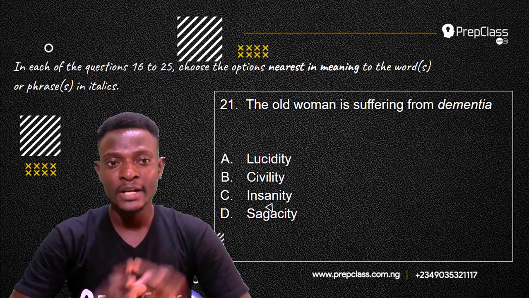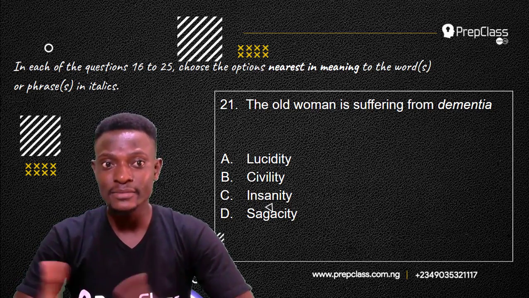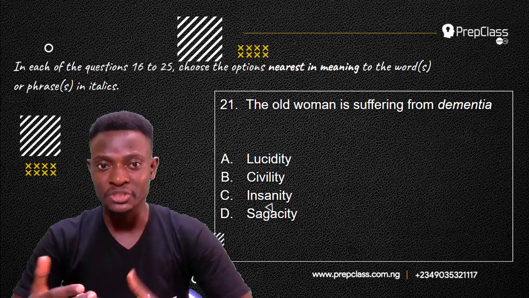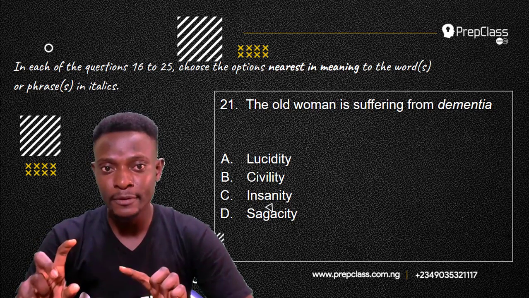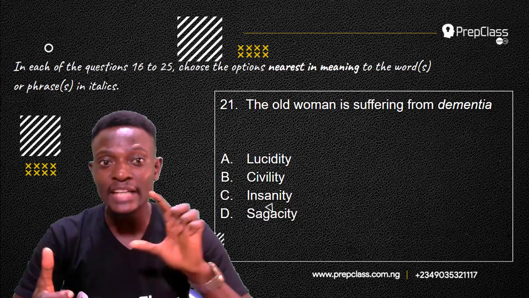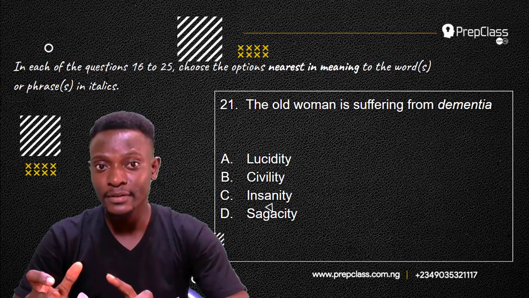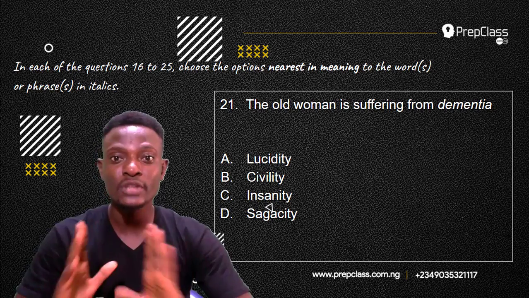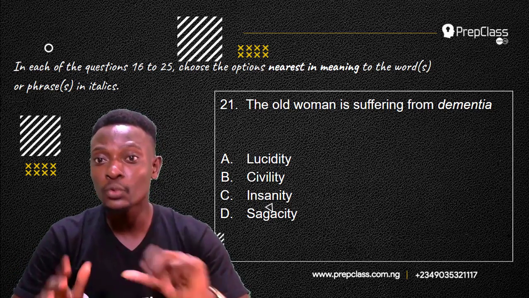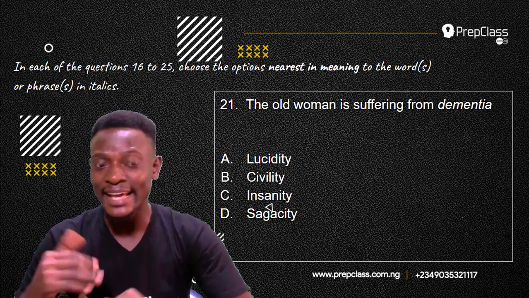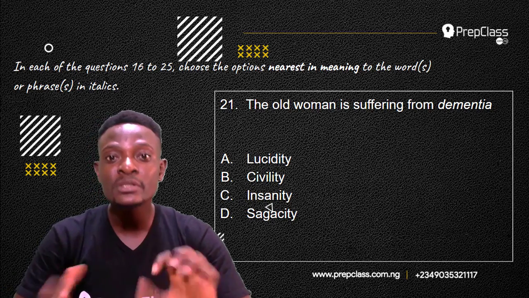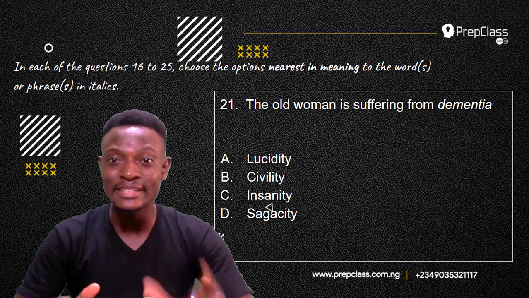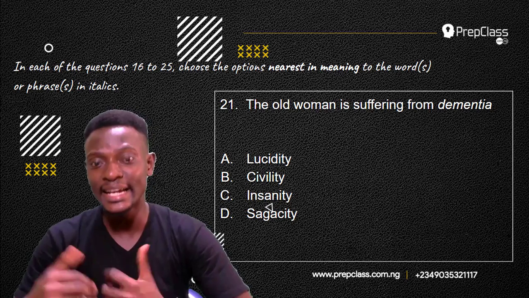Question 21. Now the instruction we have reads, in each of the questions 16 to 25. Now because of this video, we are answering just questions 21 to 25. So in each of the questions 21 to 25, choose the option nearest in meaning to the word or phrase in italics.